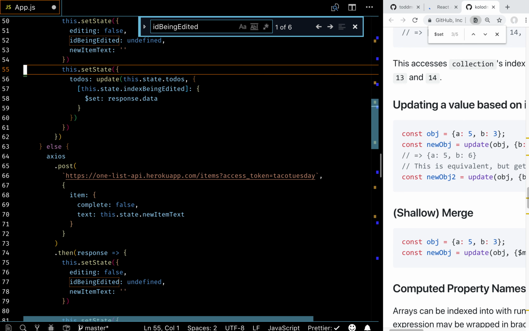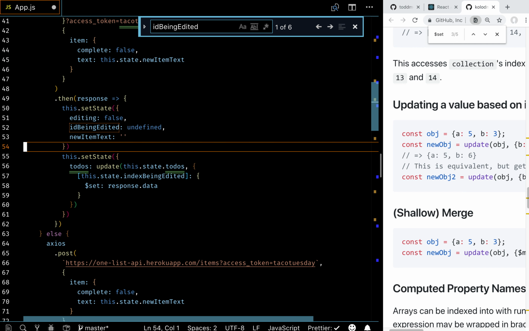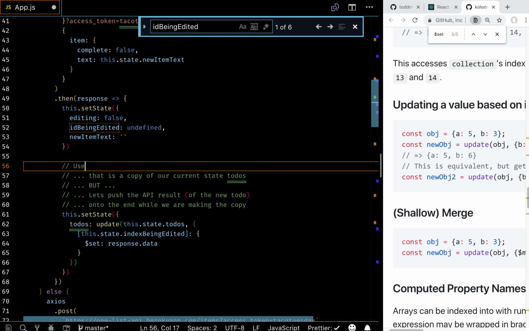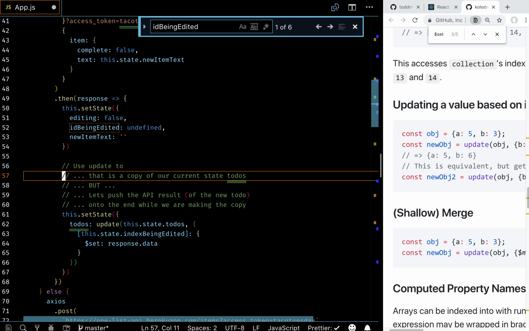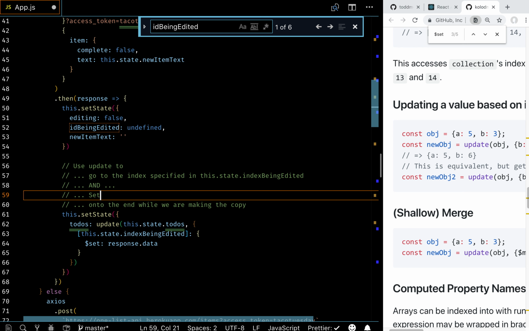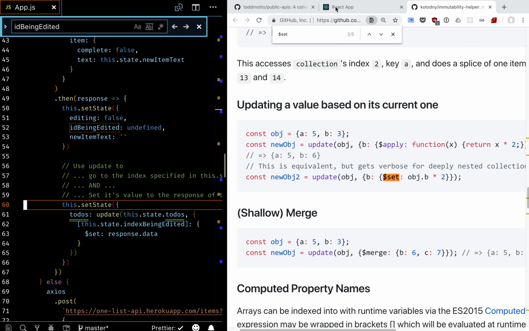And then let's move this comment down here because it's not appropriate there. Let's make a new comment here because this is kind of weird. Use update to go to the index specified in this.state.index being edited and set its value to the response of the API. You'll do stuff like this. Let's see if we made this work or not.